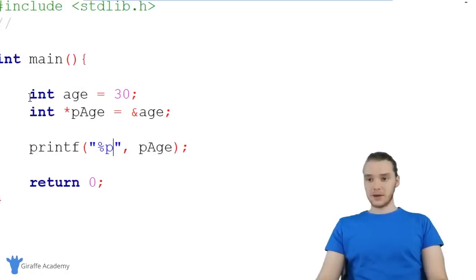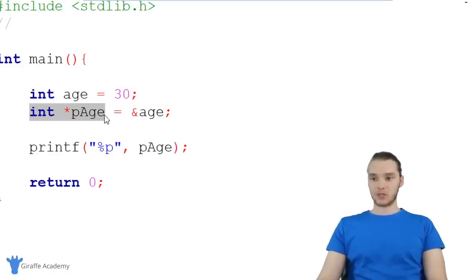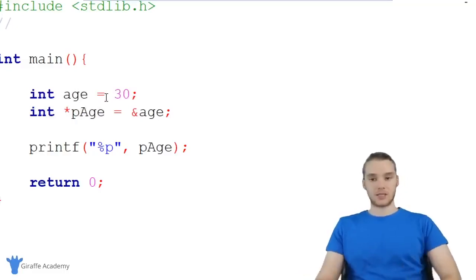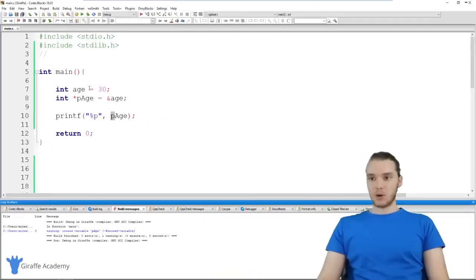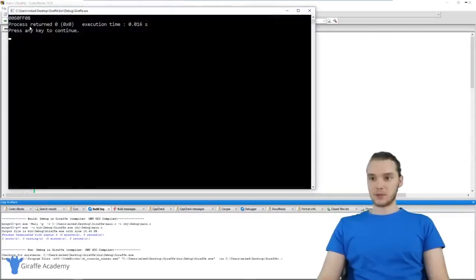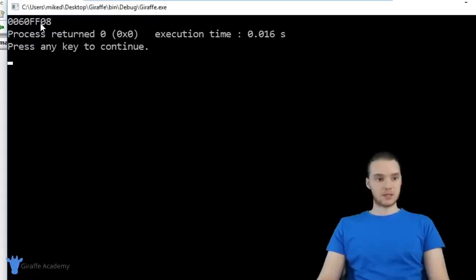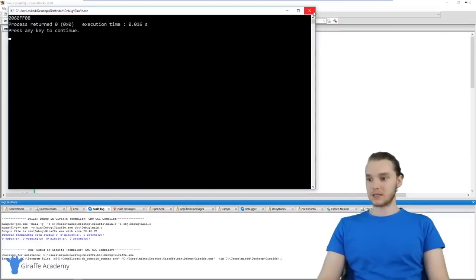So down here I have this integer variable, and it's storing the integer value 30. And over here I have a pointer variable, which is storing the memory address of 30. So it's storing the memory address of our age variable, as you can see right here. And down here I'm just printing out this pointer. So I'm printing out pAge, I'm using this %p, and I'm just printing it out to the screen. So why don't we take a look and see what we get. So you'll see over here, we just get this memory address, probably exactly what you expected to get.